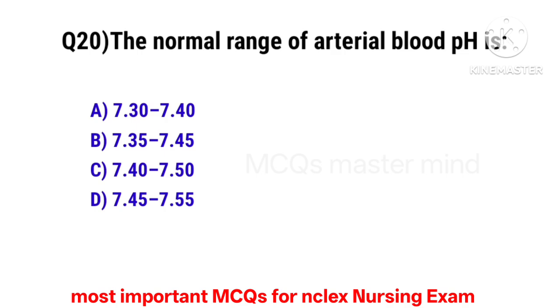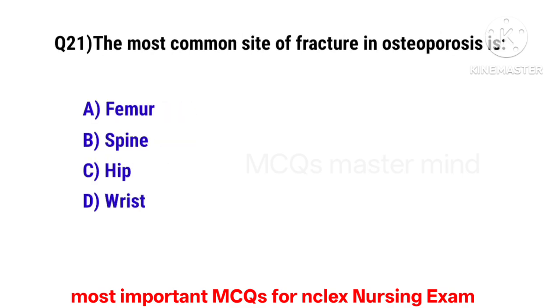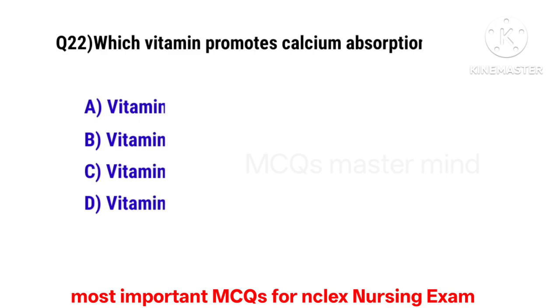Question number 20. The normal range of arterial blood pH is. The correct option is B. Question number 21. The most common site of fracture in osteoporosis is. The correct option is C. Hip. Question number 22. Which vitamin promotes calcium absorption in bones? The correct option is A. Vitamin D.